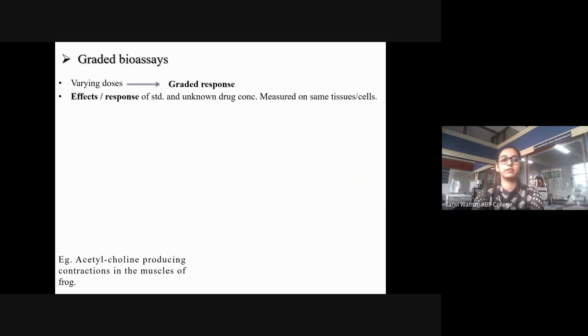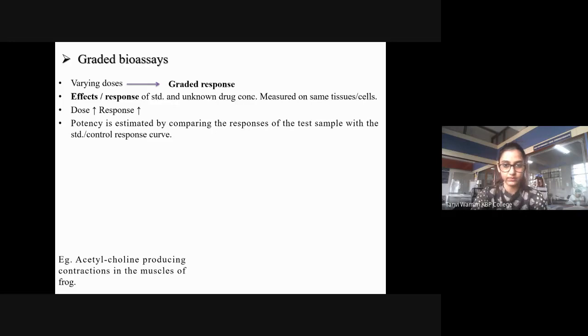Graded bioassays में हमने देखा था कि there are varying doses. So as the dose varies, the response is also going to vary. The term graded is derived from the word gradual. So as the dose is going to increase, the response also will increase. Effects or response of standard and unknown drug concentration are measured on the same tissues or the cells. So you're going to use your standard and your test sample here also. As the dose will increase, the response is going to increase. Potency is estimated by comparing the response of test sample with the standard or control response curve.